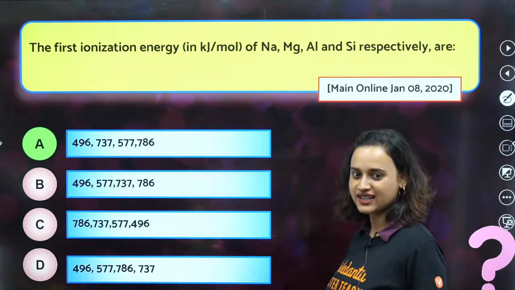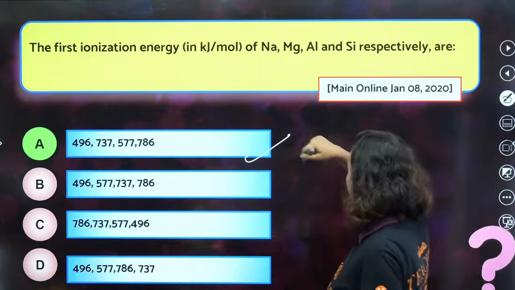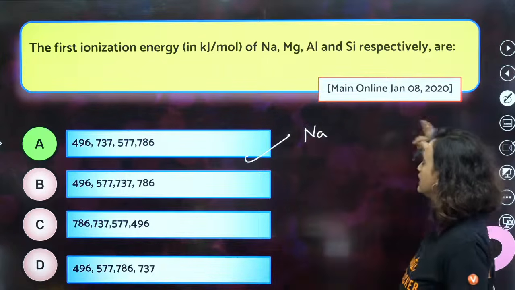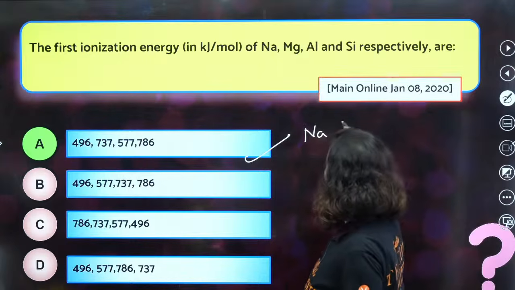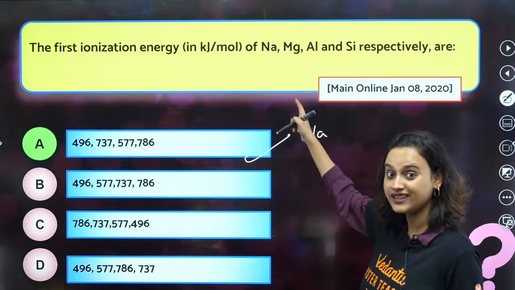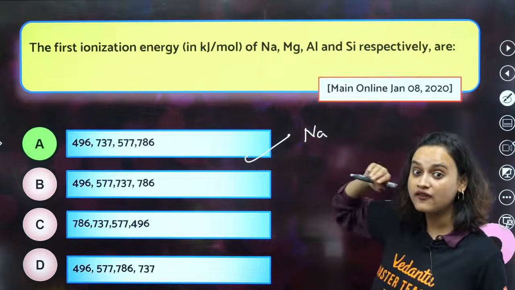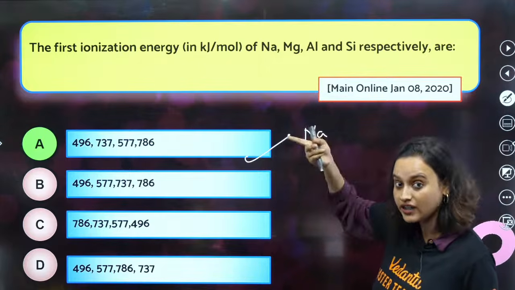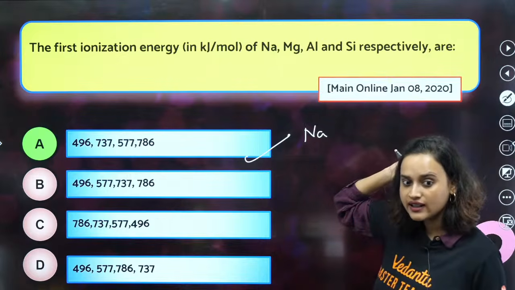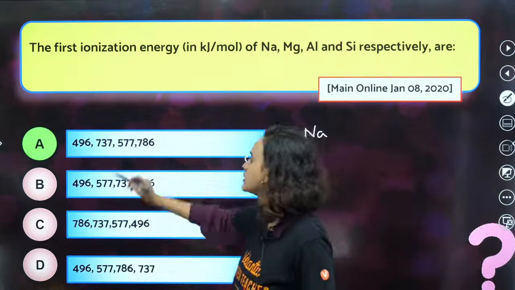Option A is the correct answer, guys. Sodium will have the least, no? Ionization energy increases across the period, right? Why will magnesium be higher? Half filled. Remember, half filled. Magnesium will have half filled, that is why it has more stability. Because of stability, ionization energy will also increase, right? And then there is aluminium and then finally it is silicon. So this is the correct answer.